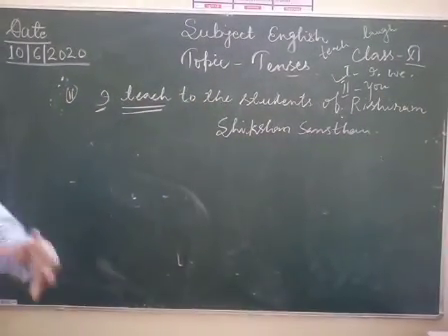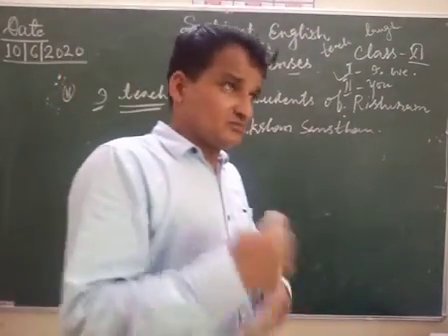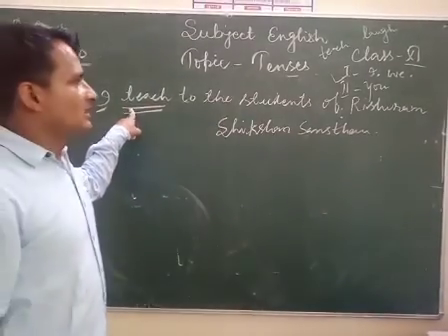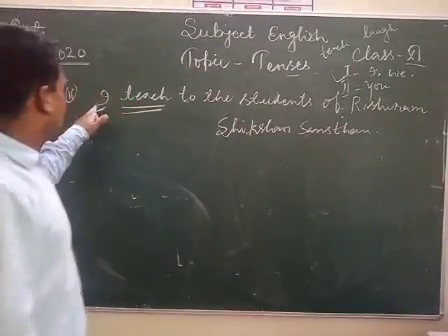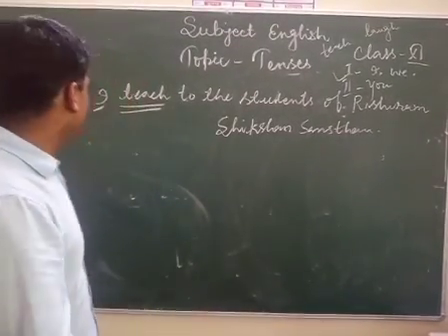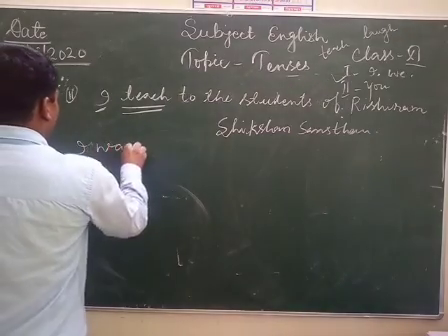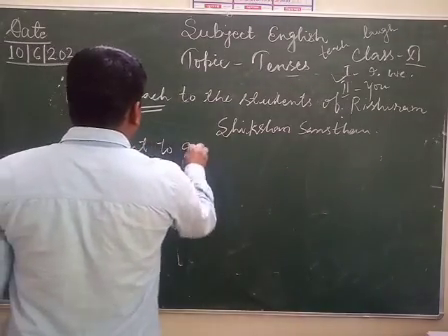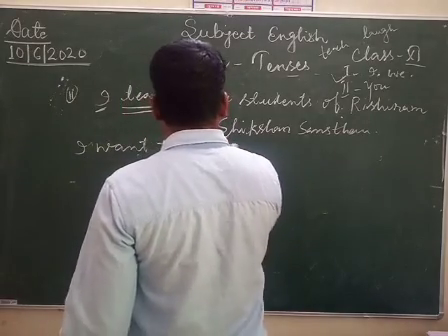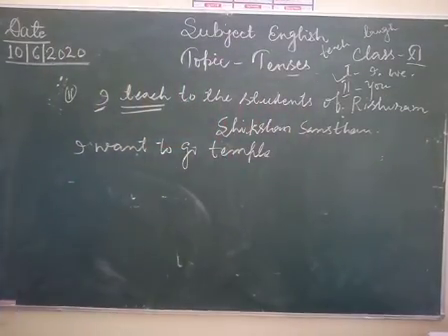Try to understand. This is really a complicated tense. But my dear students, if you practice more and more, you will definitely overcome these tenses. I teach to the students of ऋषिराम शिक्षण संस्थान, etc. You can write a sentence like I want to go temple, etc. It's totally up to you to make a sentence.